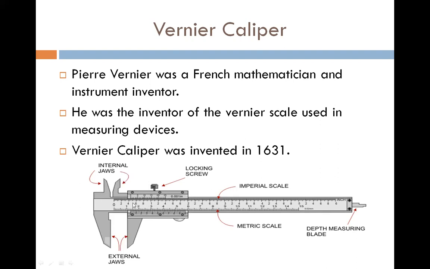On your screen, this is a simple vernier which I have kept here, which can measure almost anything of an object. It was first designed in 1631 by a French mathematician called Pierre Vernier. Nowadays in engineering, we are using this apparatus to find the dimensions of many objects, and you can measure even the diameter of a thin wire. Yes, and it is used everywhere.